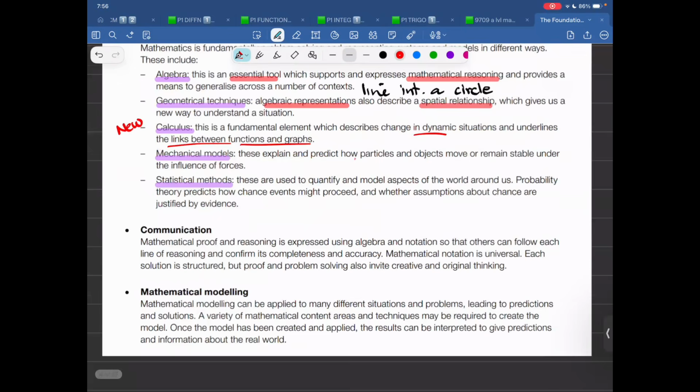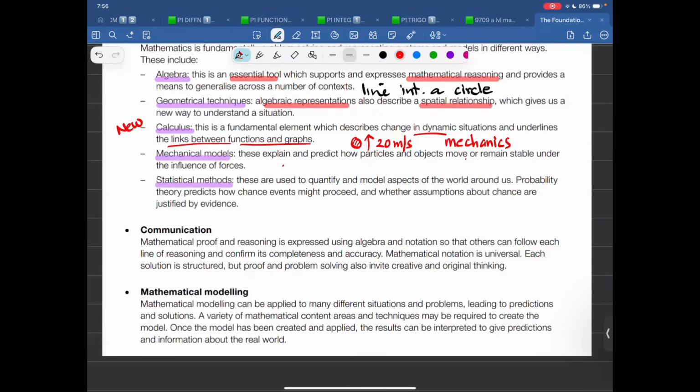Mechanical models. These explain and predict how particles and objects move. Let's say there is a ball that is thrown up. It reaches a maximum height. It was thrown with a speed of 20 meters per second. So this is like mechanics. This is like physics. This is optional if you want to take an A2, yes or no.